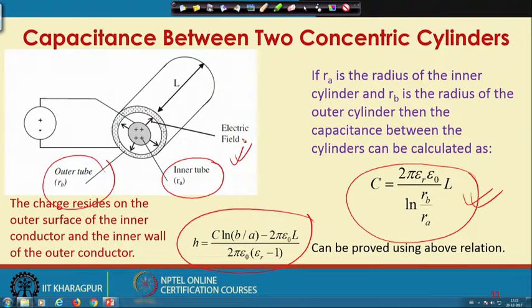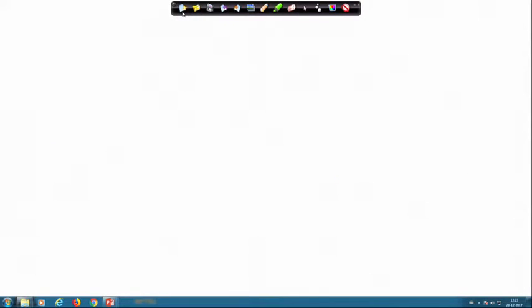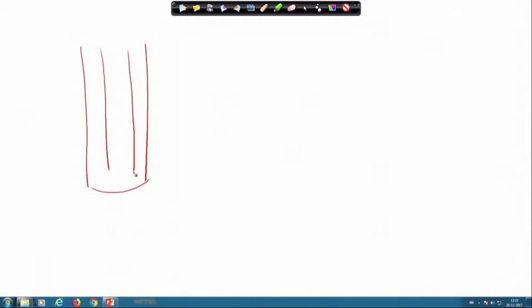Here the charge resides on the outer surface of the inner conductor and the inner wall of the outer conductor. So, let us look at how I get this equation. What I know is, I have two concentric cylinders.